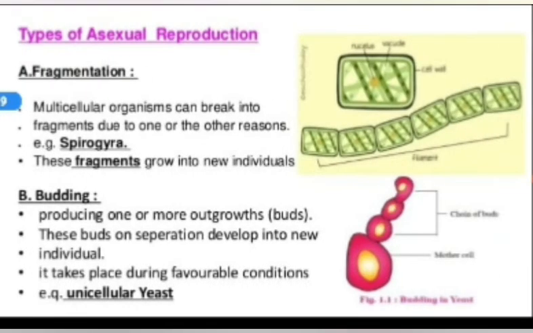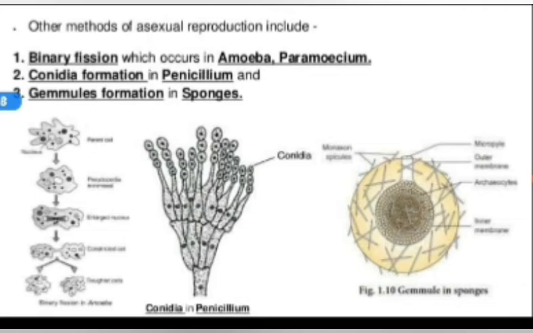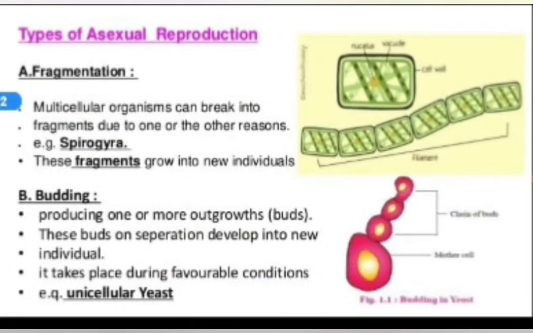The second part of our chapter is the types of asexual reproduction. The types are fragmentation, budding, binary fission, conidia formation, gemmules formation, etc. The first type is fragmentation. Now look, what is fragmentation?